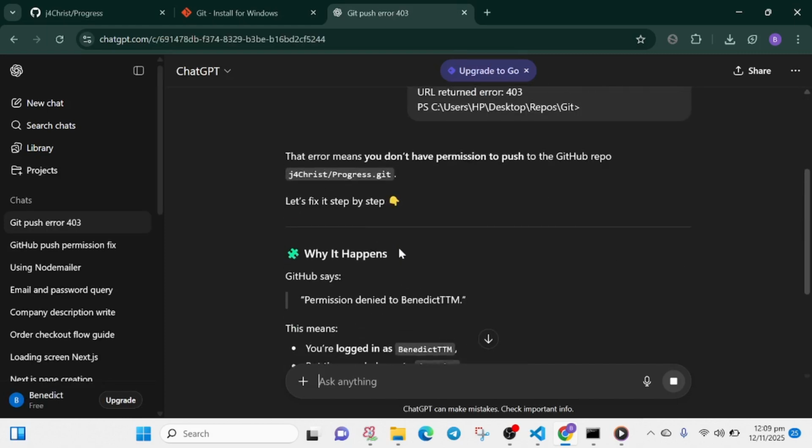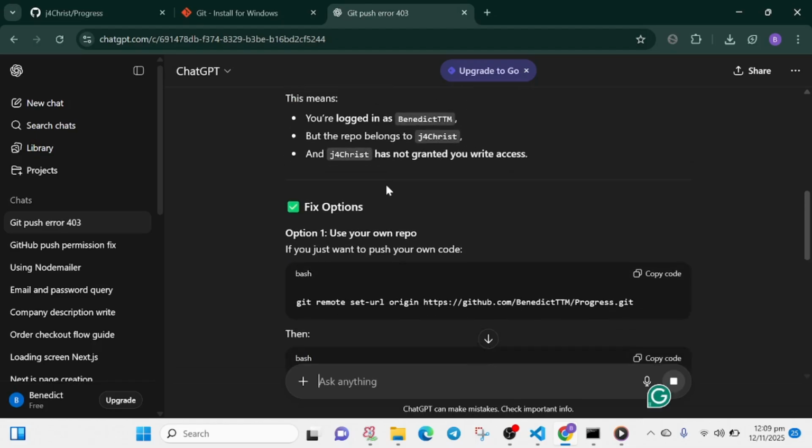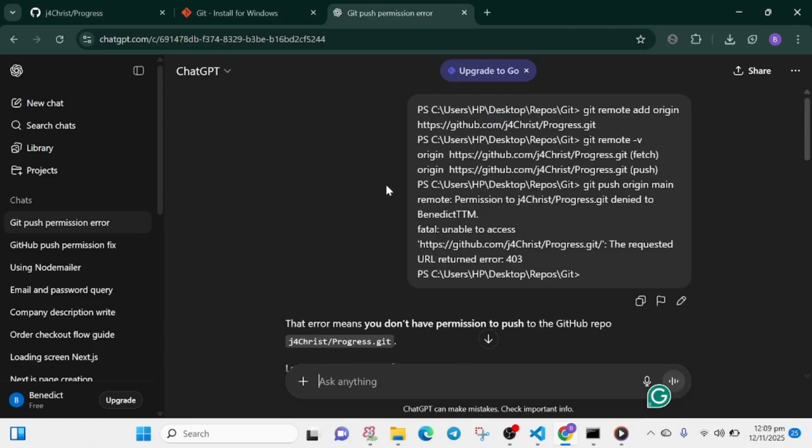ChatGPT is saying that you don't have permission to push the code to this. Okay, so I have a GitHub account already. I'm using my friend's GitHub account because he doesn't really use it, so he just gave it to me to use for my personal stuff.